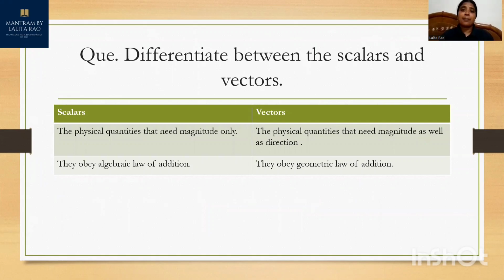Examples of scalars are speed and distance, and examples of vectors are displacement, velocity, and so on. I hope this is clear to you. In the next video, we'll discuss some questions based on distance and displacement.